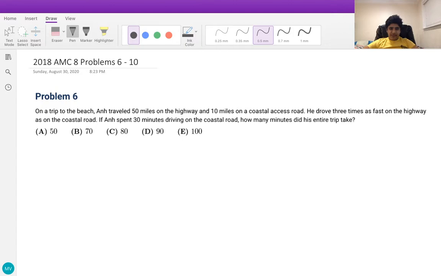This is Vishnu Anjipudi, and today we'll be solving problems numbers 6 through 10 of the 2018 AMC. Let's begin with problem number 6.